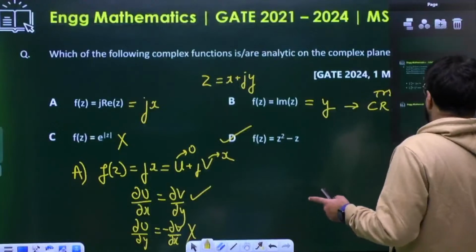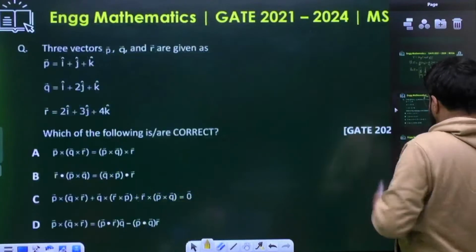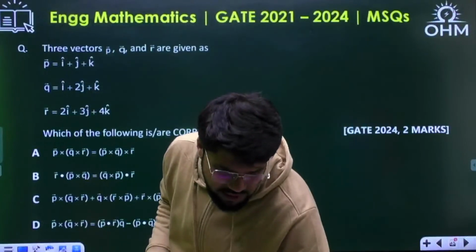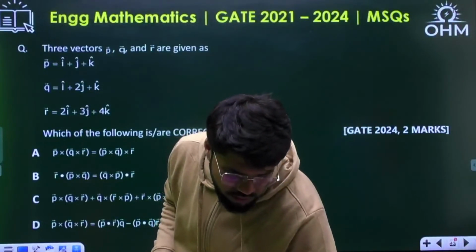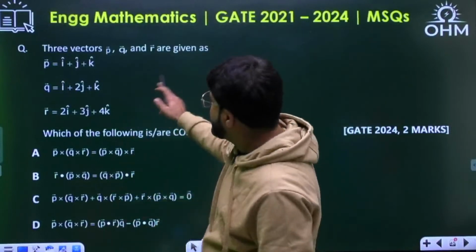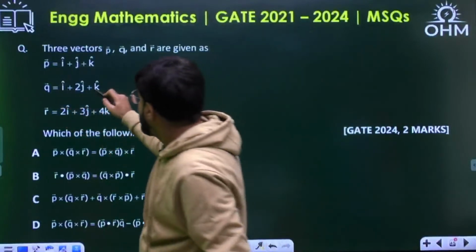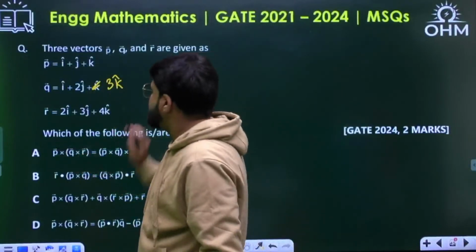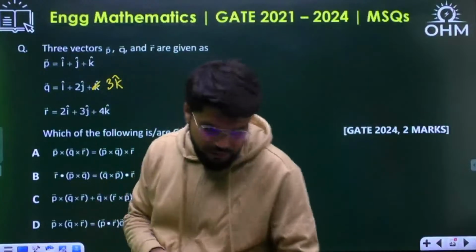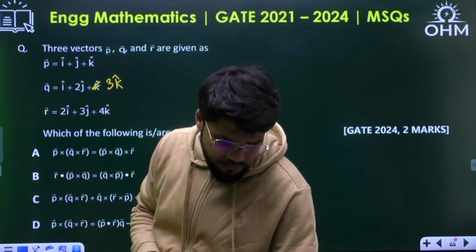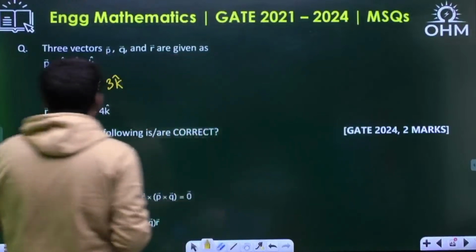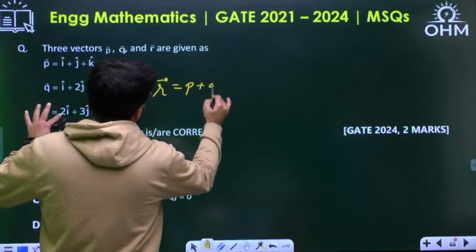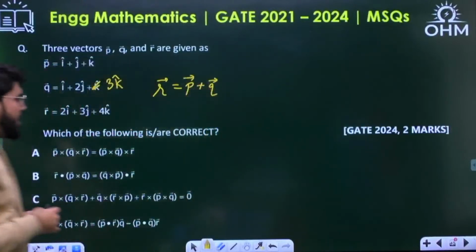Let me jump to the previous question. I have taken the correct data. Let me take the data here once again. The vectors are i plus j plus k, i plus 2j plus 3k, and 2i plus 3j plus 4k. There was an error here actually. That is what I was trying to highlight. There is a relation here. They are linearly dependent. R is P plus Q.